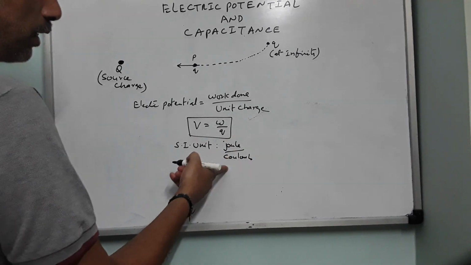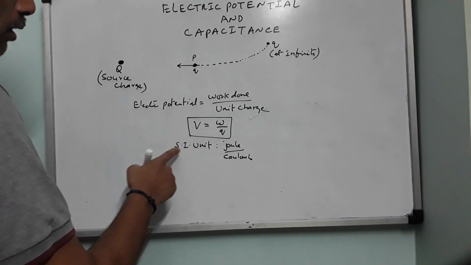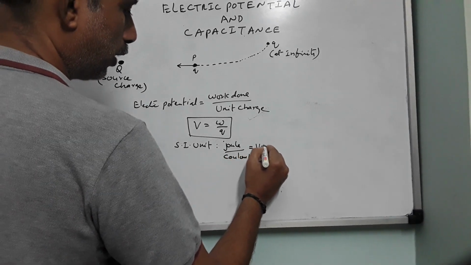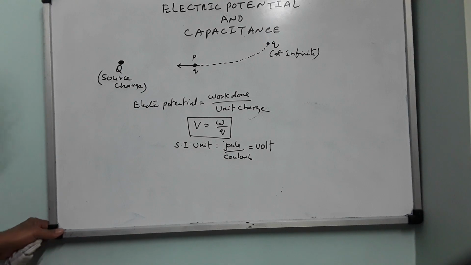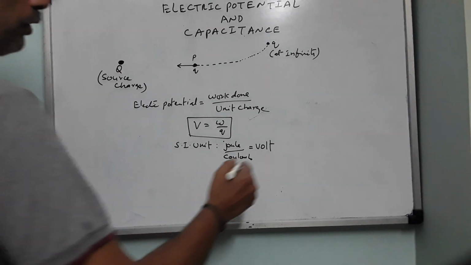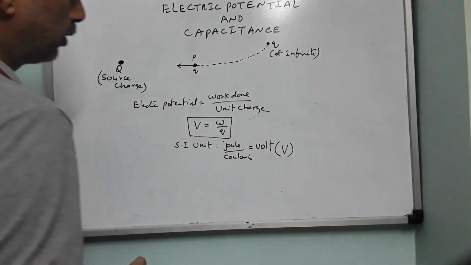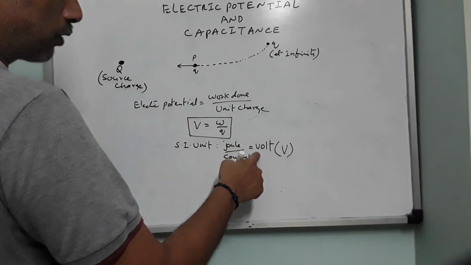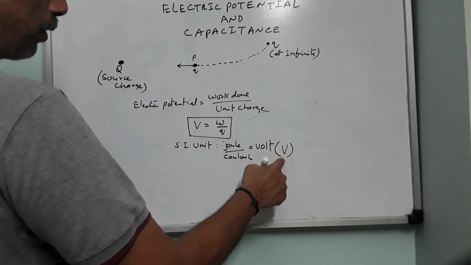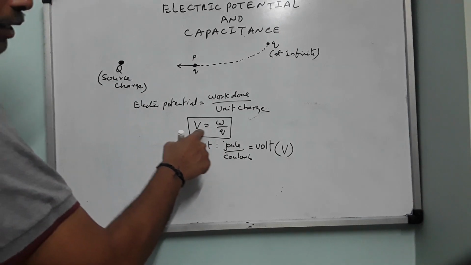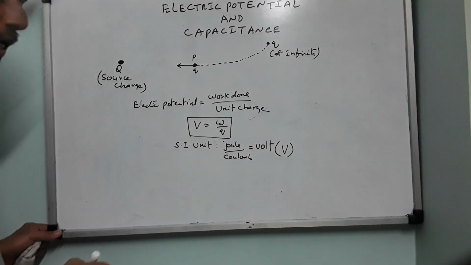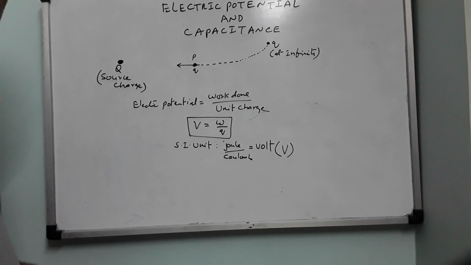Now we are using two scientists' names to denote the SI unit of a single physical quantity. Instead of these two, we use a single unit which is called volt, named after the scientist Volta. This will be denoted by capital V. So remember, the physical quantity potential is denoted by small v. Its SI unit volt is denoted by capital V. Capital V we are using because this unit is named after a scientist. You have studied in class 11 that all units named after a scientist should be denoted with capital letters as their symbols, right?